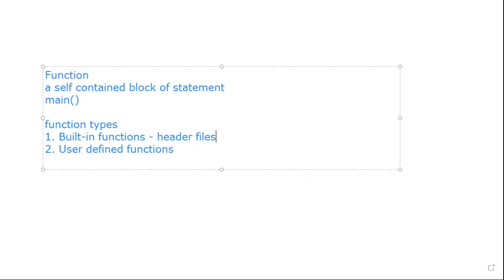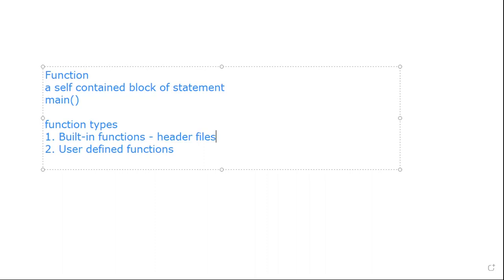All the built-in functions are stored in header files. That's why when you write a C program, we start with #include stdio.h.